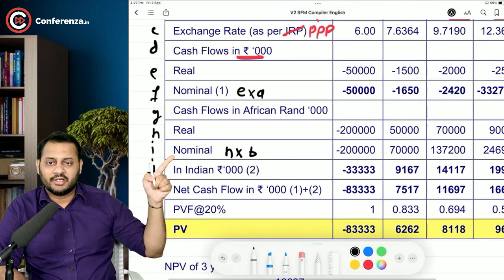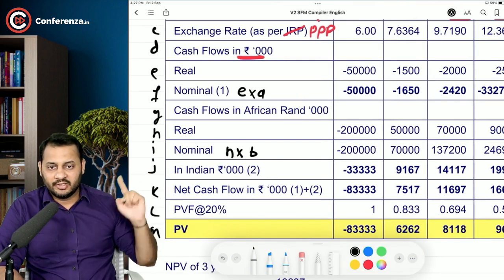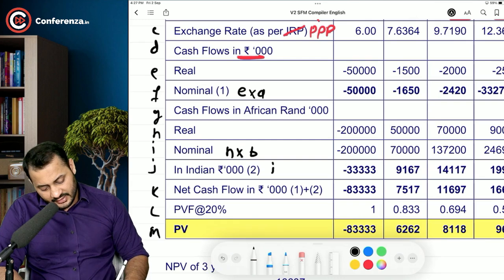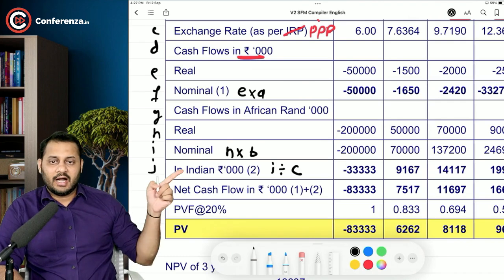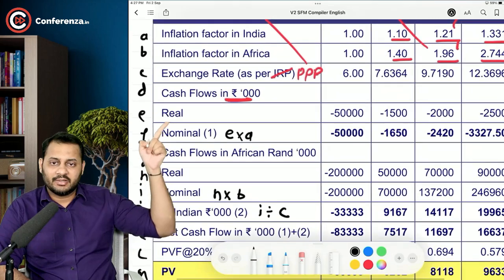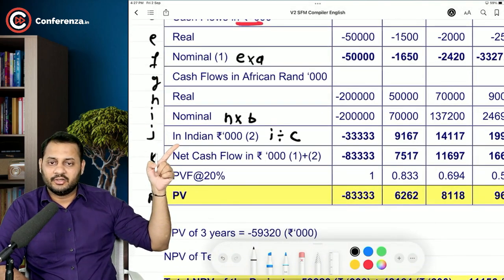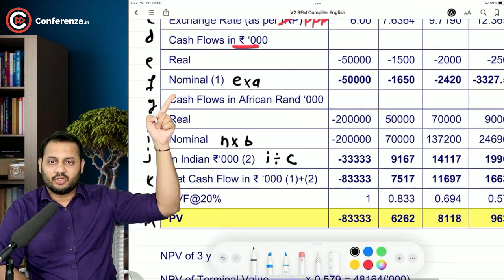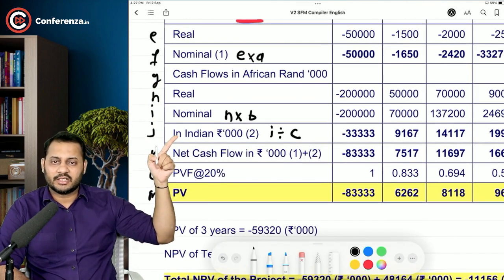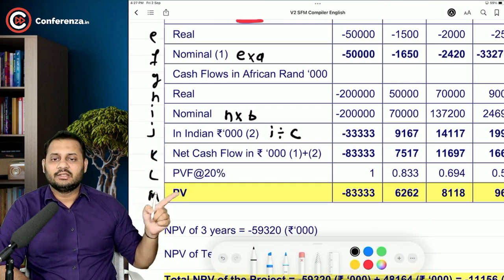H is real cash flows and B is the inflation factor of Africa. So we have converted that into nominal cash flows. Now, in Indian rupees, how to do that? I divided by the forward rate, that is C. I means the nominal cash flows in African Rand, divided by C, which is the exchange rate. So you have converted that into Indian rupees. Now total the nominal cash flows in Indian rupees, then apply the present value factor and you get the present value.